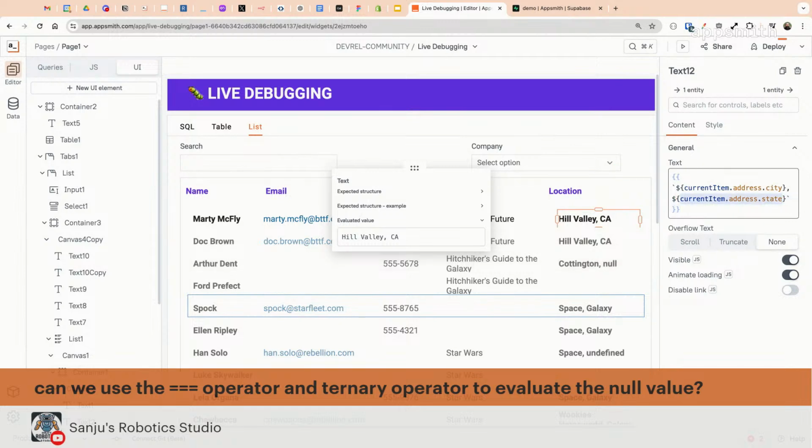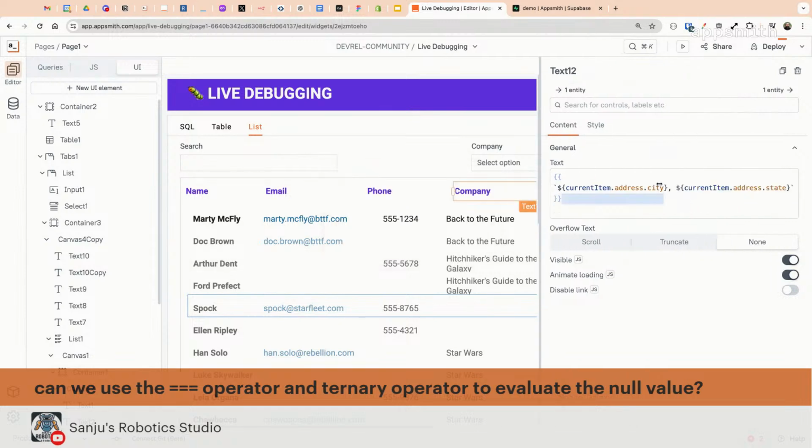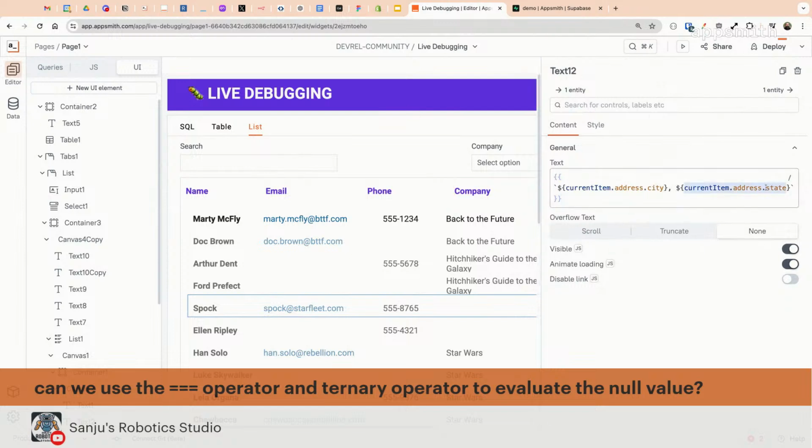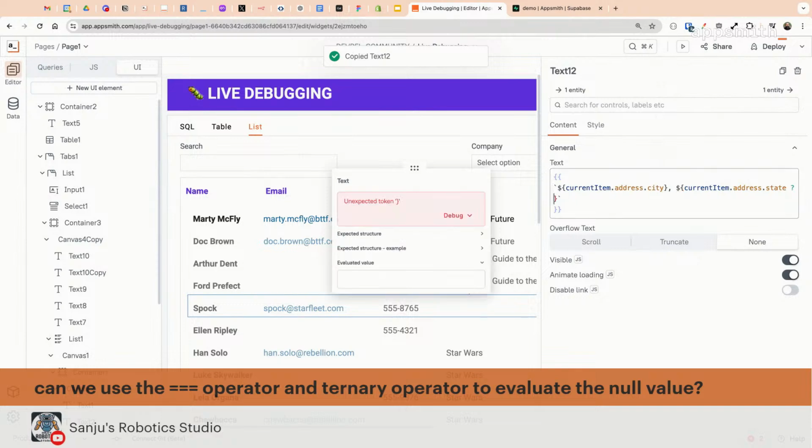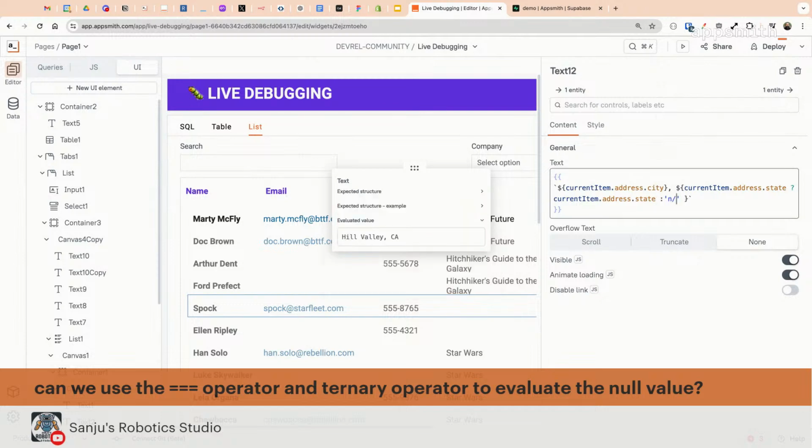That's a little verbose, but let's try it. So here's the item we're checking, and a ternary operator would say if something's true, then return whatever. You have the question mark for your test, the thing that you want to return if it's true, a colon, and then the thing that you'll return if it's false.